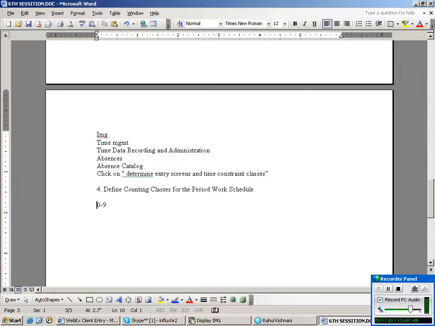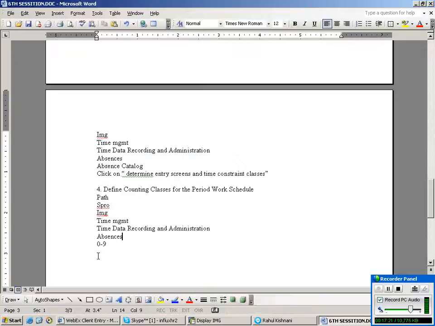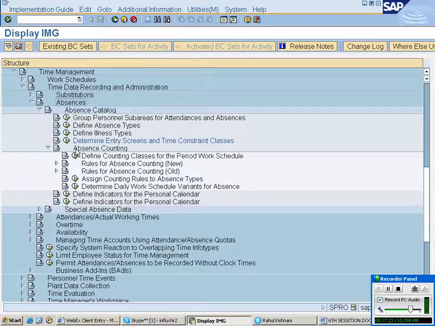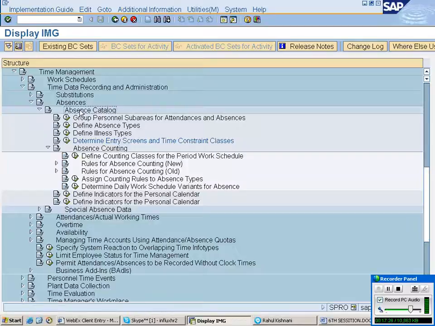Okay, here I even want to write the path also. SPRO, IMG, time management, then time data recording and administration, then absence set, then absence counting, absence capitalized.